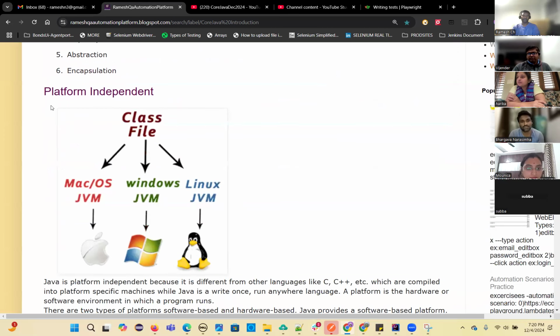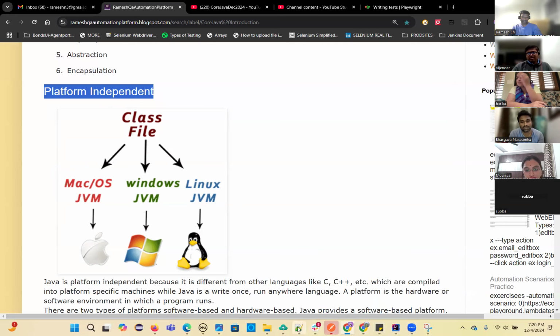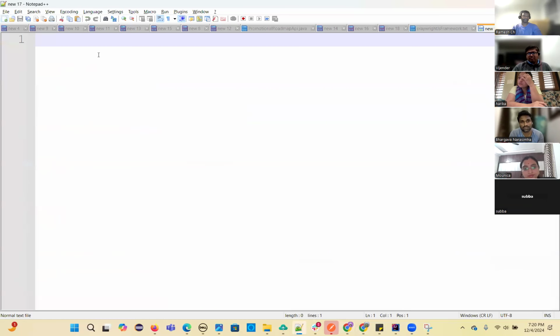Okay. Now, before going to the third feature, platform independence, I want to explain how Java code will execute. Then you will understand this point. Let me draw that diagram so that you can get a better idea. I hope you all can see my screen, right? The Notepad++, the empty screen. Yes, sir.